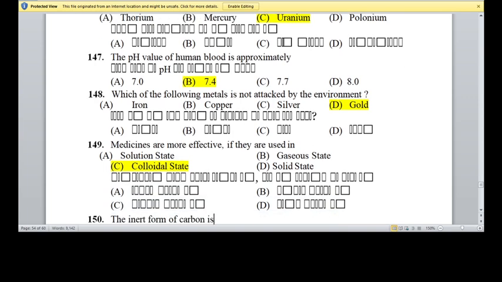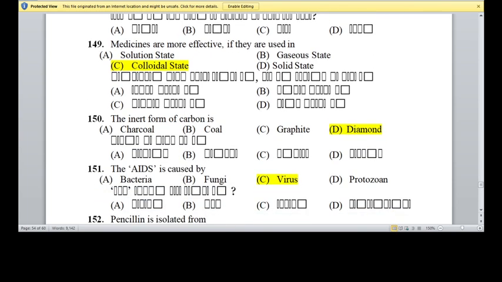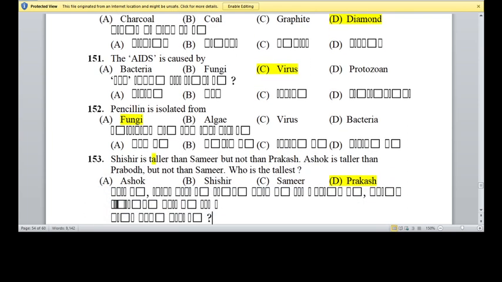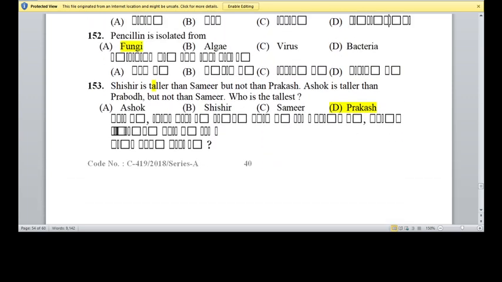149. Medicines are more effective if they are used in option C, colloidal state. 150. The inert form of carbon is diamond. Option D is the right answer. 151. The AIDS is caused by virus. Option C is the right answer. Question 152. Penicillin is isolated from fungi. Option A is the right answer.